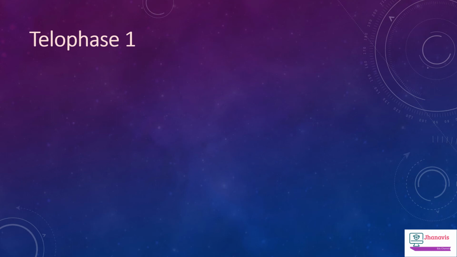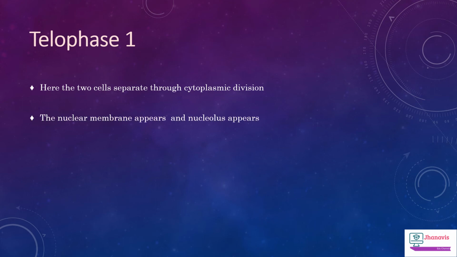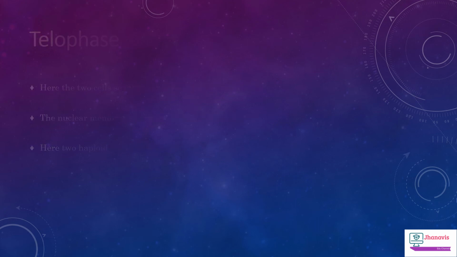Telophase. Here the two cells separate through the cytoplasmic division. The nuclear membrane and the nucleolus appear and two haploid cells are formed in the first stage of meiotic division. That is the telophase of the first meiotic division.